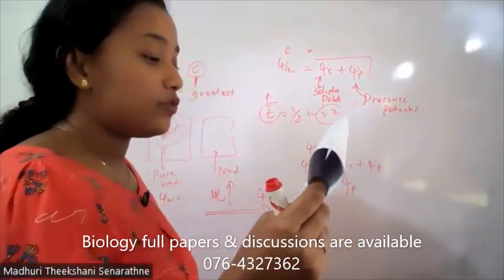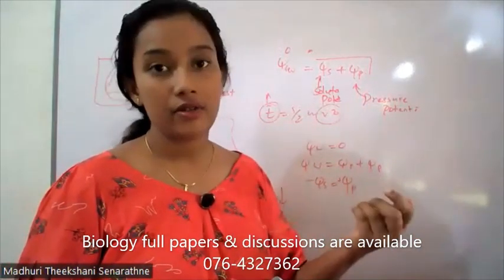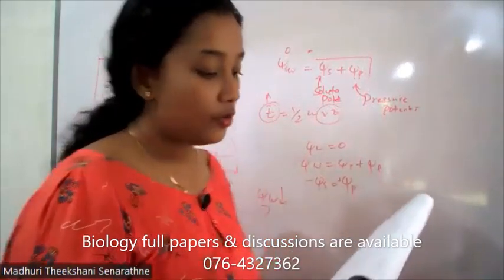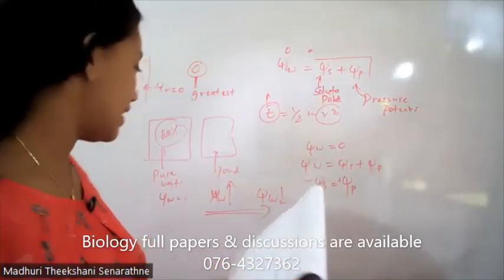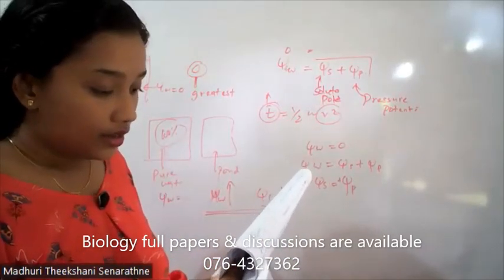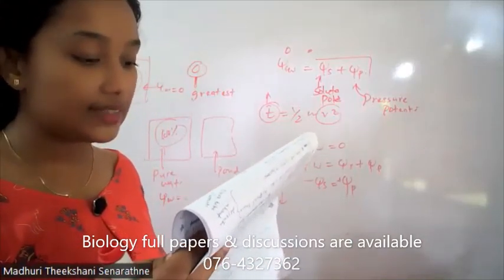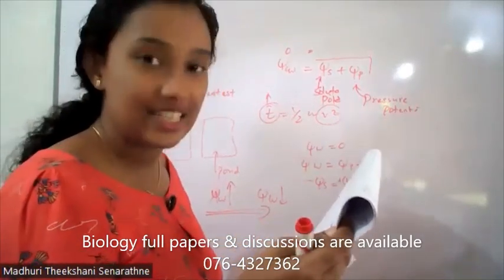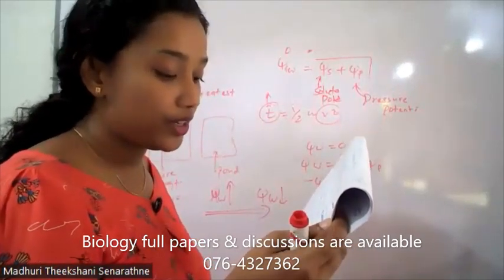Now, this flaccid cell is always willing to gain water. When a flaccid cell is placed in pure water, water enters the cell. Yes, correct. If the cell has the maximum value of pressure potential, this cell is said to be in a fully turgid state. Yes, correct. In a fully flaccid cell, pressure potential is 0.